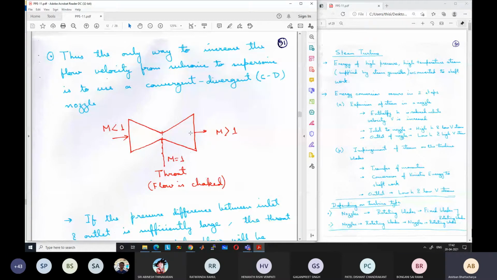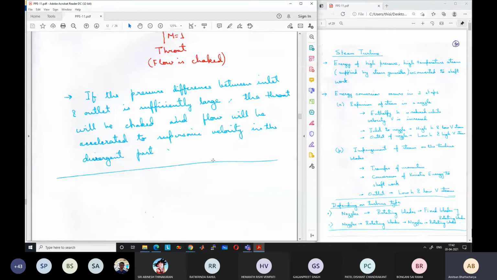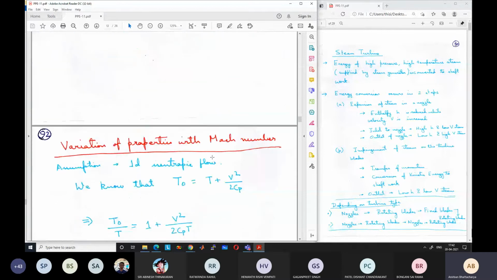We want to find out how these things will change, how the temperature, pressure and density will change with different Mach numbers. Mach number is a representation of velocity. So with different Mach numbers, how these things will change. That is what we want to know.